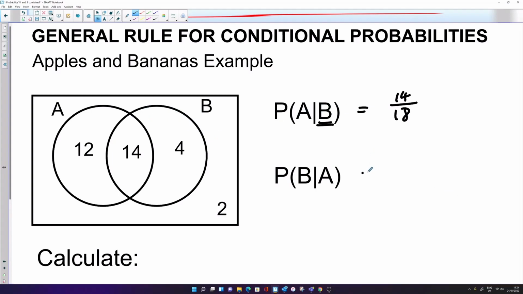If we do it the other way, we look at the probability of somebody liking bananas given that they like apples. Well, this time we're going to restrict the sample space to just inside of A. So we're just looking inside A here. And what's the probability of somebody liking bananas? Well, there's 14 that like bananas inside here. So it'll be 14 this time out of 26.